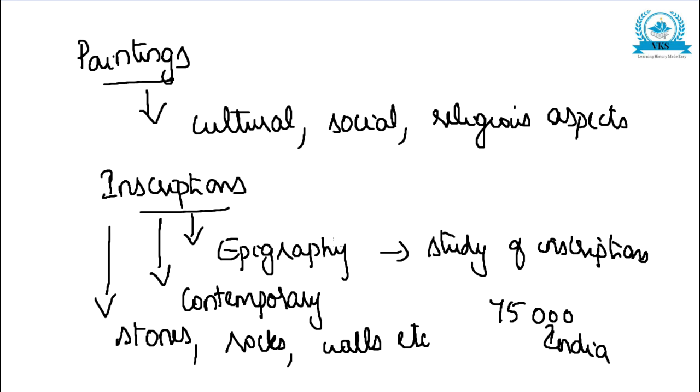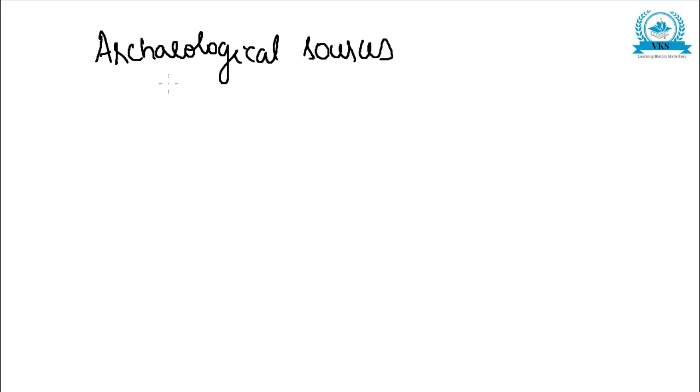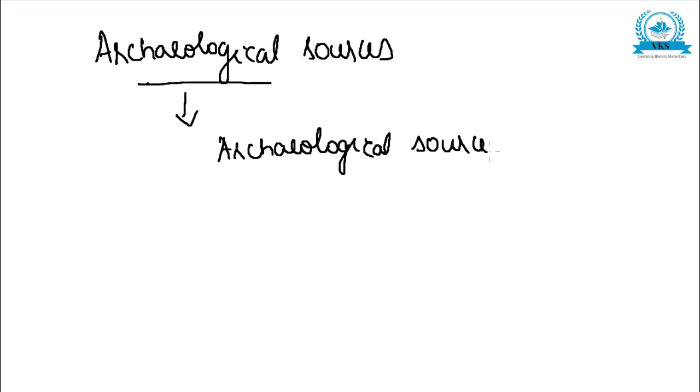So in all these ways, archaeological sources help in reconstructing the history of India. When a question comes about how archaeological sources help in reconstructing the history of India, first you write an introduction, explaining what archaeological sources are. After that, you have to write about excavation, what is excavation, then about monuments, what monuments are, with some examples.